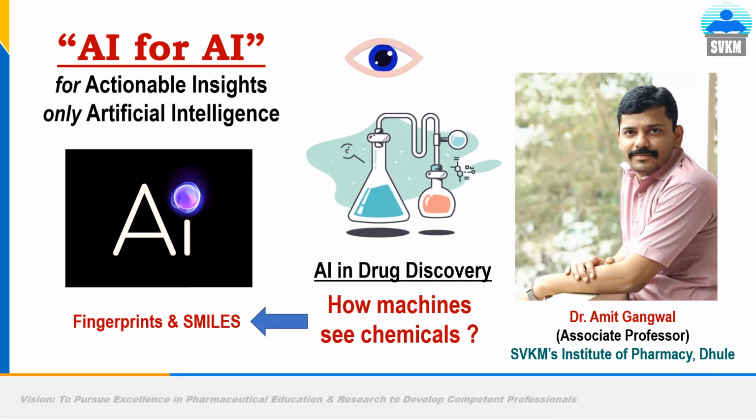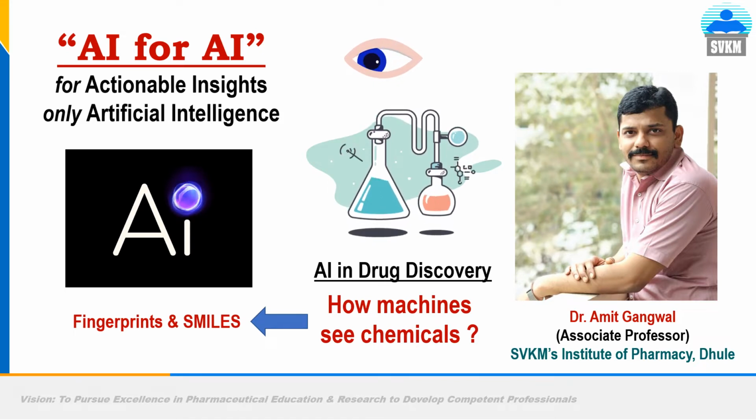In this video, we will talk about how a feature vector is prepared as input in terms of machine readable format, or simply how machines see molecules or chemical structures. We are discussing this in respect of artificial intelligence in drug discovery.